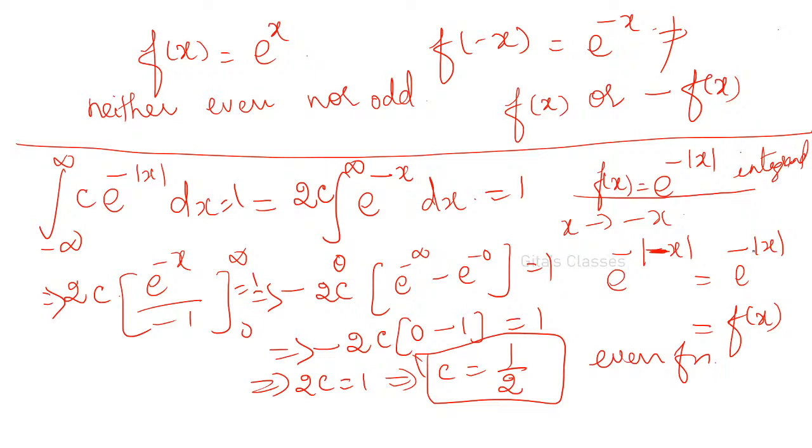It is equal to modulus of x only. Whether it is minus or plus, it is going to be the same. That is why I have written e power minus of modulus of x. Even if you have minus x, it will become plus x only. Whether it is even or odd, how will you find out? Whether you are able to write it as f of x or minus f of x.